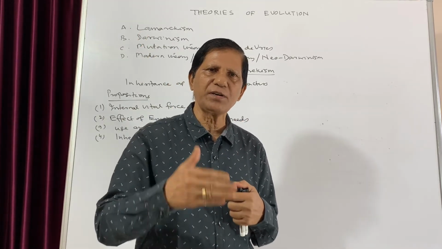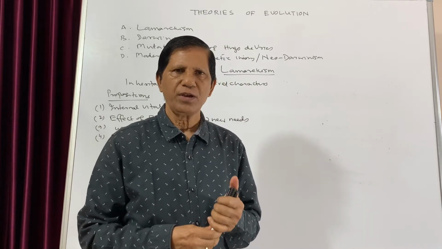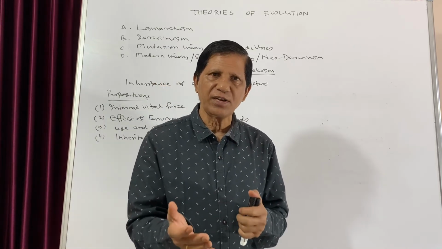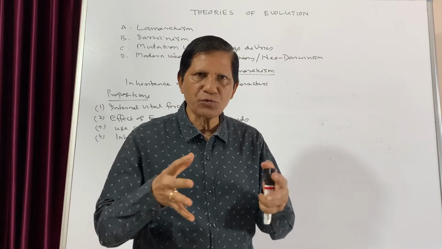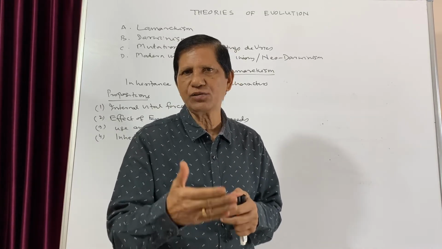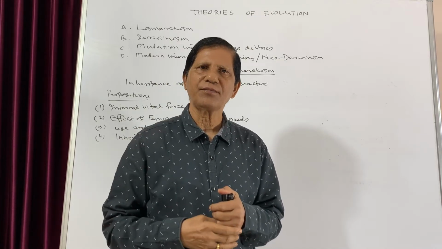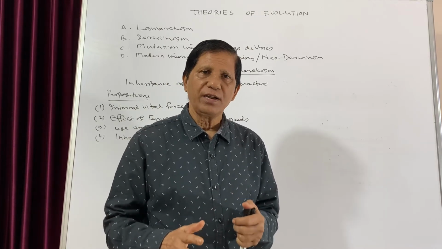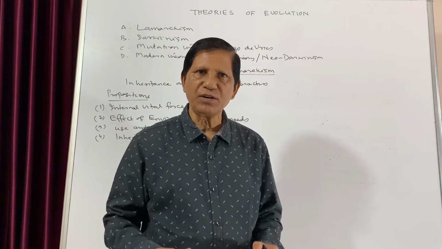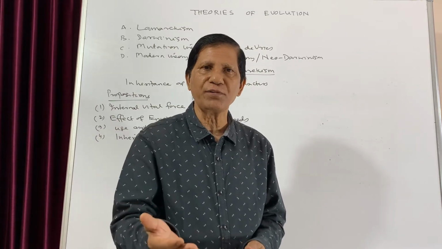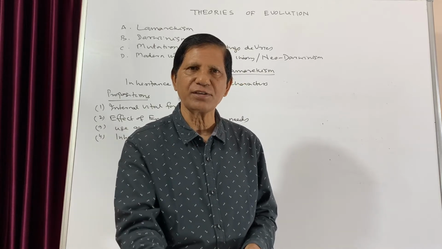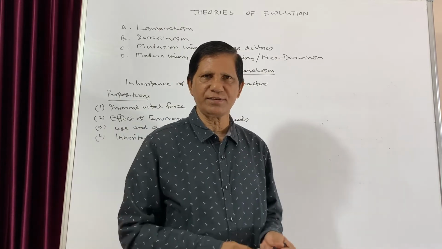That means generation after generation the characters are acquired. So after several generations, there is the accumulation of characters. And when there is accumulation of so many characters, then it leads to change in the organism. That means the present day species that we see around us is the sum total of the accumulated characters of our predecessors.